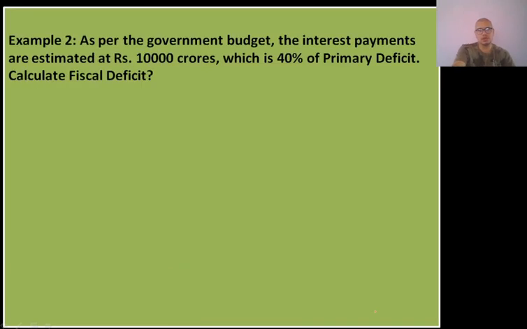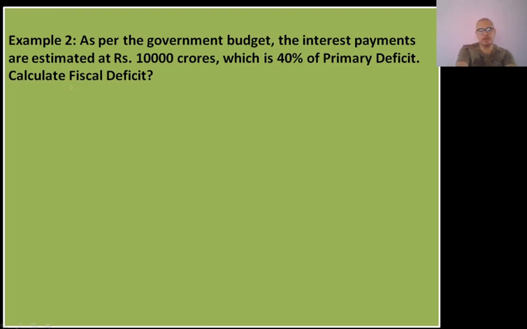Let us take another example. Here in this question you are told that as per the government budget, the interest payments are estimated as 10,000 crores, which is 40% of primary deficit. Calculate fiscal deficit.